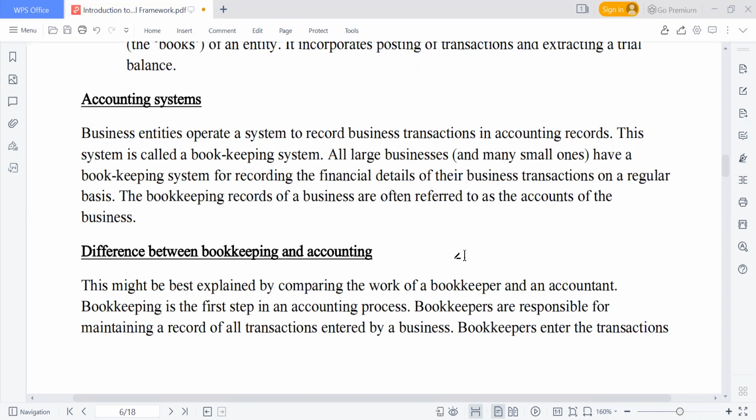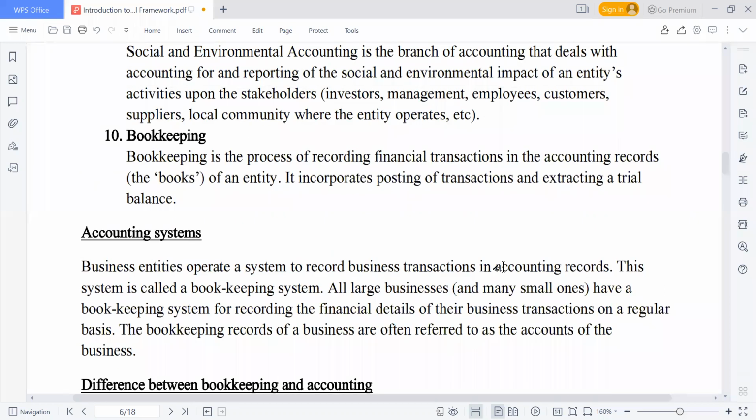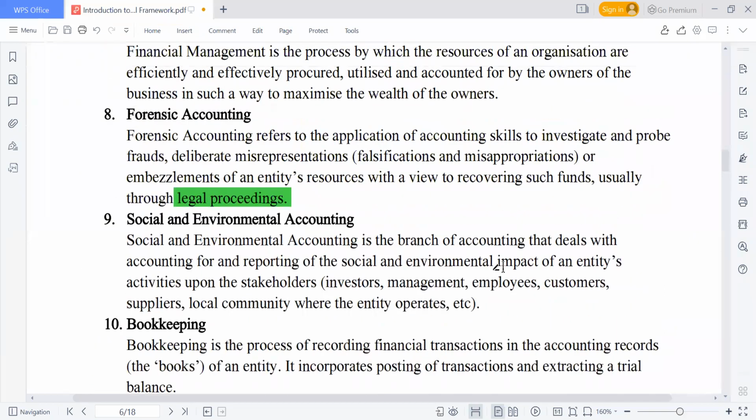But as an accountant, we are not only recording business transactions, because some of these things that we talk about, look at this other area called environmental management accounting. This one is that we are looking at the footprint. We are looking at the impact that the organization has on its environment.